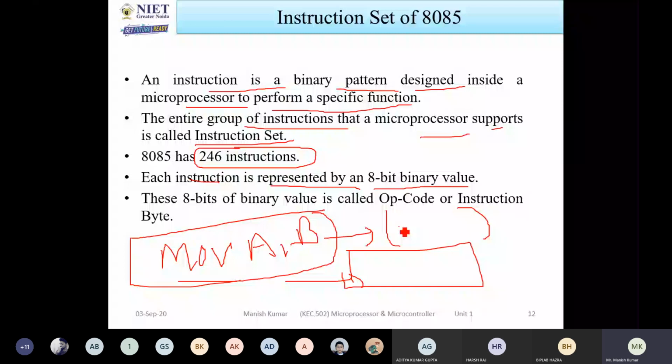Whatever instruction you have written, the corresponding hex code will be saved in that memory location. With the help of the hex code, the processor understands which operation to perform. These 8 bits of binary value are also called the opcode or instruction byte.